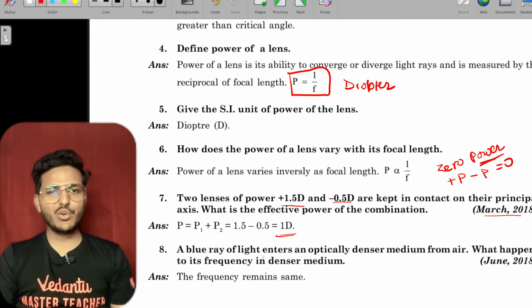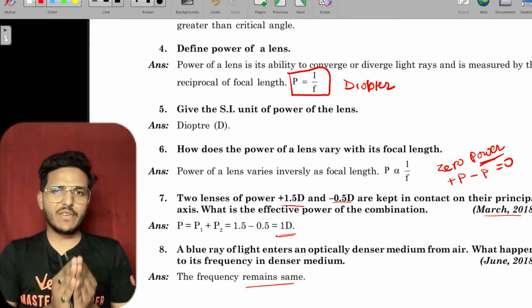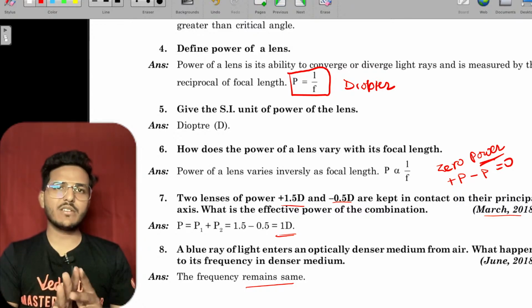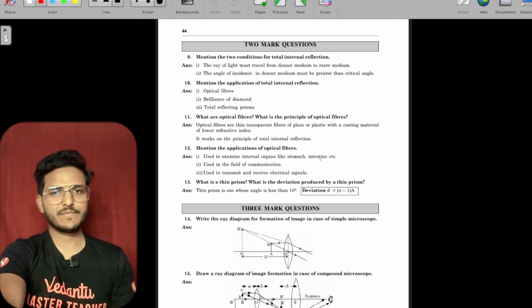A blue ray of light enters an optically denser medium from air. What happens to its frequency in the denser medium? The frequency remains the same. Frequency will not change. Frequency has no changes in different media.